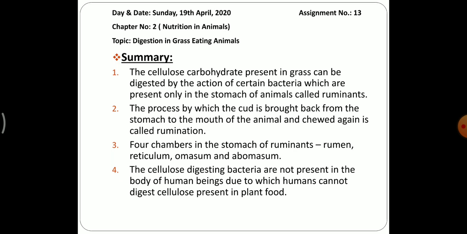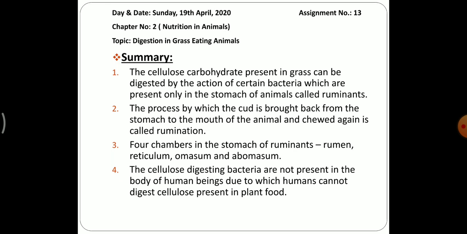That is, the cellulose carbohydrate present in grass can be digested by the action of certain bacteria which are present only in the stomach of animals called ruminants. The process by which the cud is brought back from the stomach to the mouth of the animal and chewed again is called rumination. Then we have studied about the four chambers in the stomach of ruminants: rumen, reticulum, omasum and abomasum. The cellulose digesting bacteria are not present in the body of human beings, due to which humans cannot digest cellulose present in plant food.